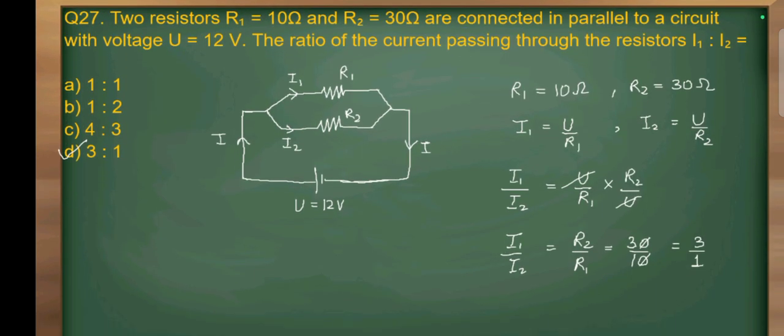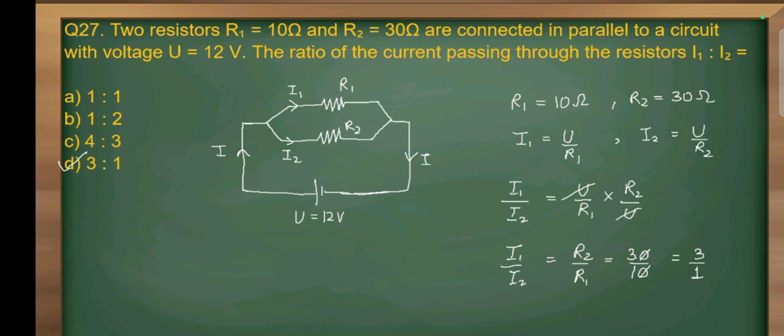Question number 27. Two resistors R1 is equal to 10 ohm and R2 is equal to 30 ohm are connected in parallel to a circuit with the voltage U is equal to 12 volt. The ratio of the current passing through the resistors, I1 ratio I2, is equal to?